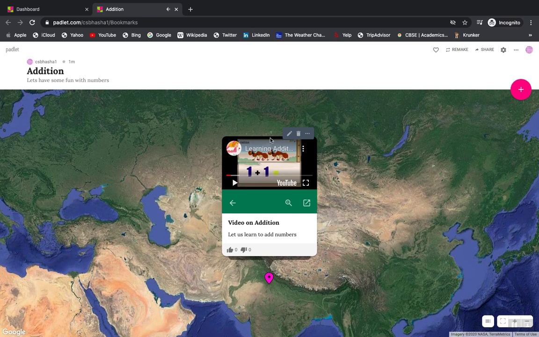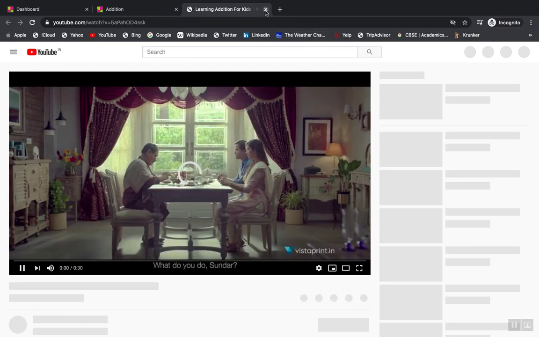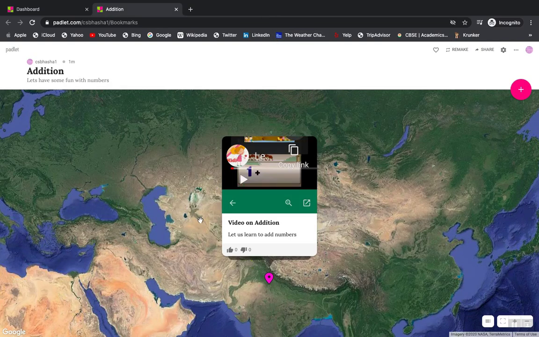So it's not just that, the children can even maximize it, and you can see. Here comes one ant. Behind him, one more ant. Because I've already started it now. So what I do is, you can even have the option of zooming out. So you can just go and you can see this video right over there. So children have the option of all these things, and it's completely up to you. So that's one of the things.